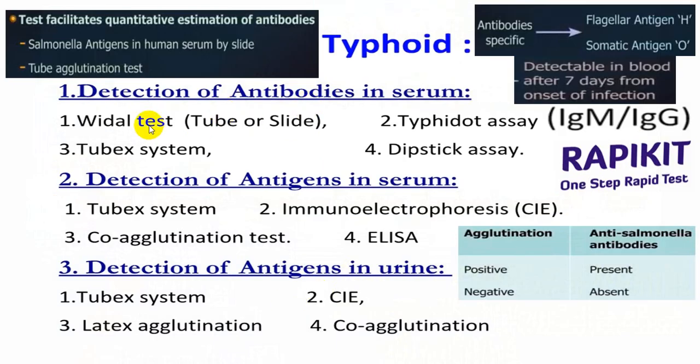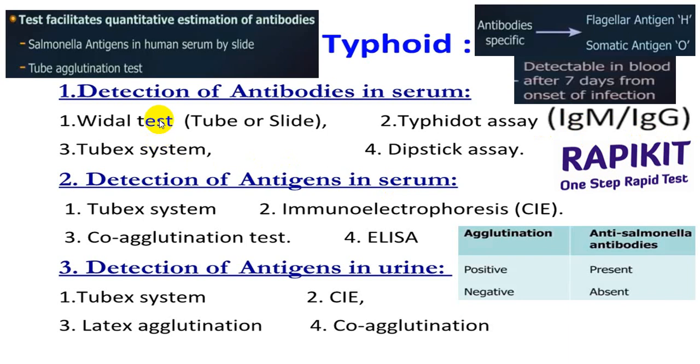So by and large, the Vidal test can be done by tube or slide method, or you can go for a rapid test called the typhoid dot test, which will help you detect IgG and IgM. There are other rapid kits also available, which are one-step rapid tests, which will help you detect IgM and IgG.